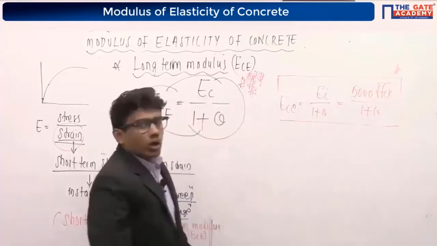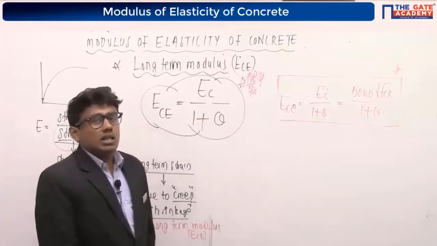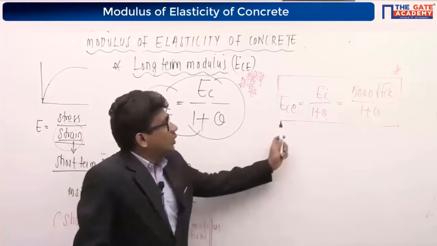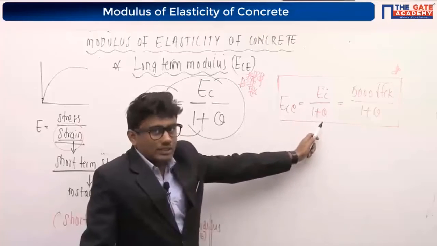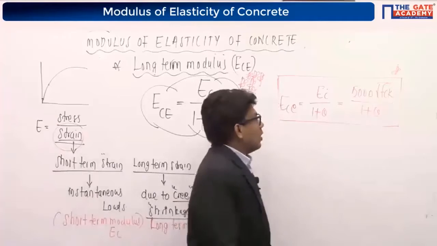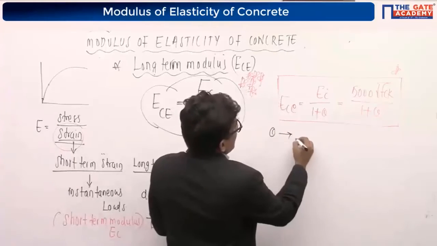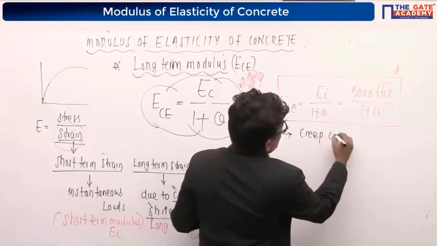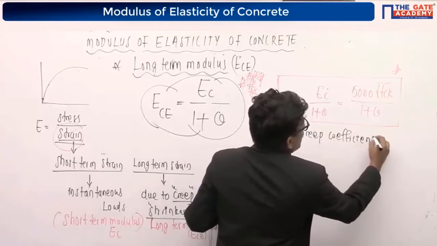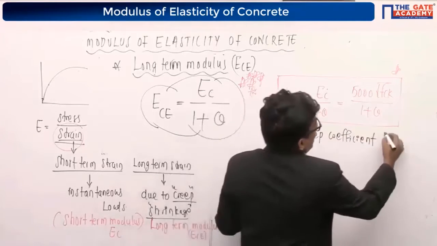The effective modulus, or dynamic modulus, or long-term modulus of elasticity is equal to short-term modulus divided by 1 plus theta. What is theta? Theta here is called the creep coefficient, which depends upon